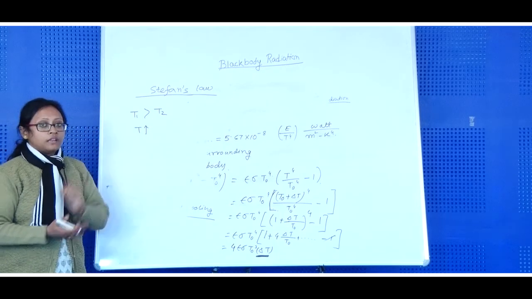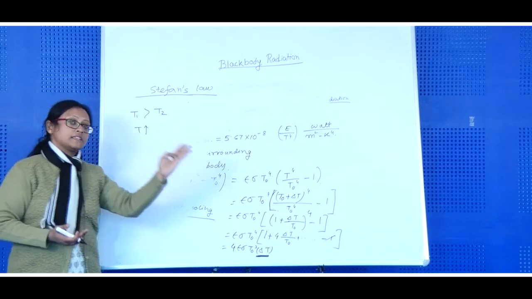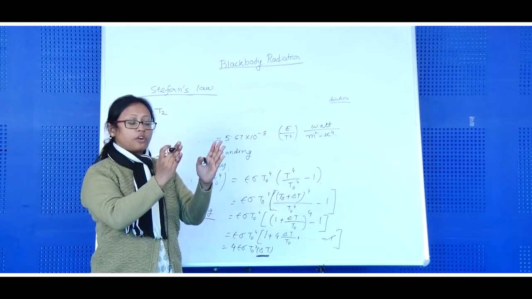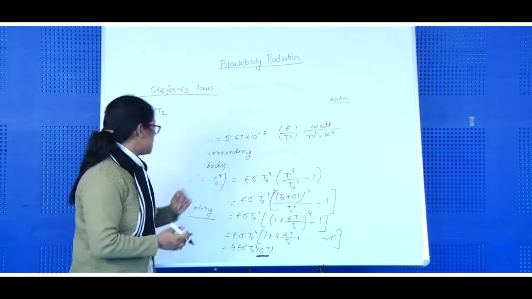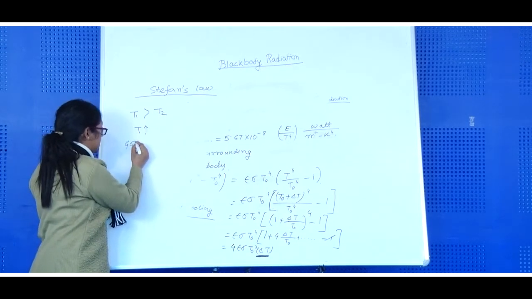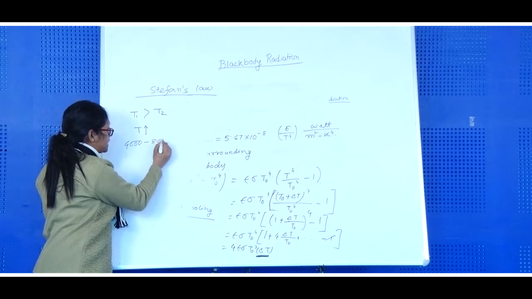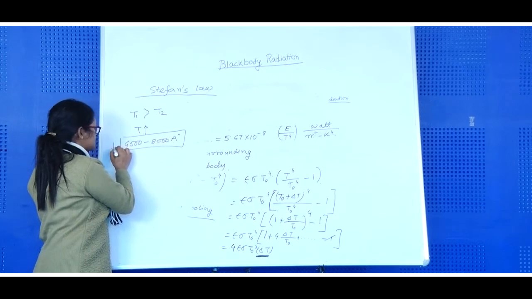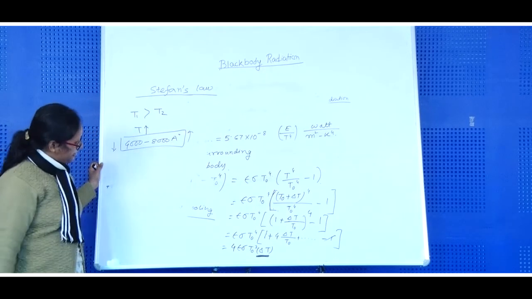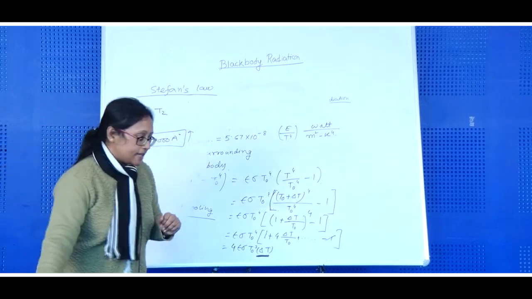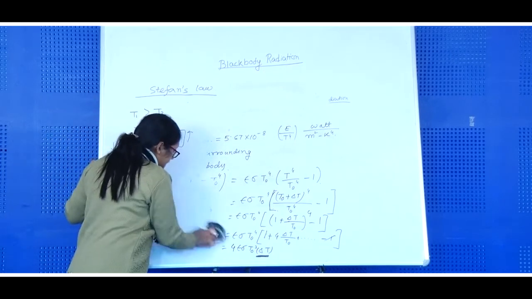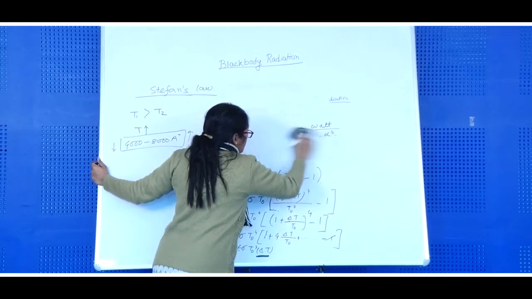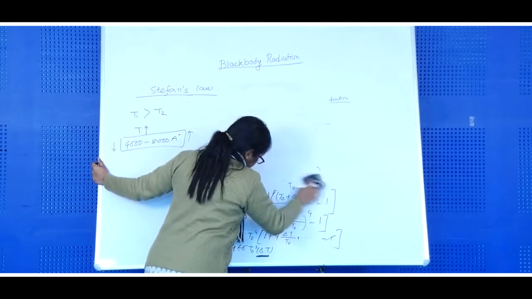Then again you will not be able to see, because that is again in the ultraviolet region, which is less than the wavelength of our visible range. The wavelength that we can see is from 4000 to 8000 angstrom. Within this region only we can see. Below this and above this we cannot see. Okay. So you may think that the energy emitted from a body when its temperature increases will increase or decrease.